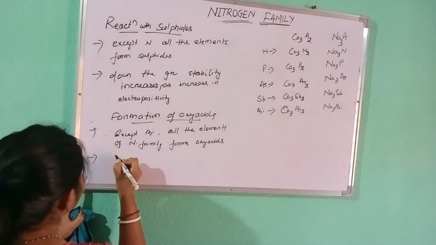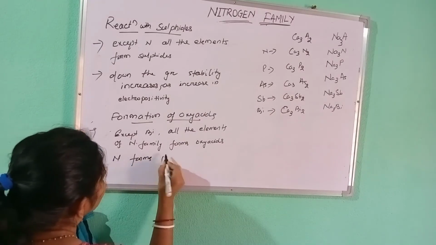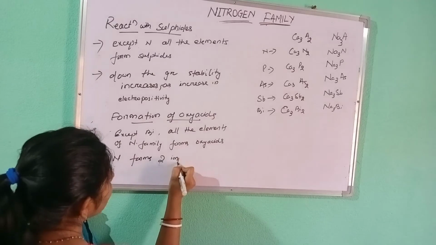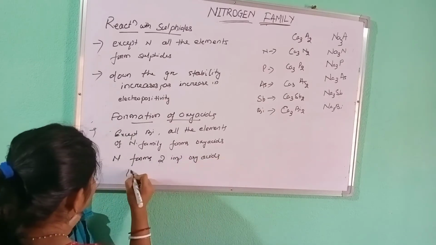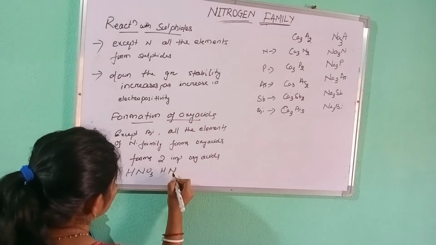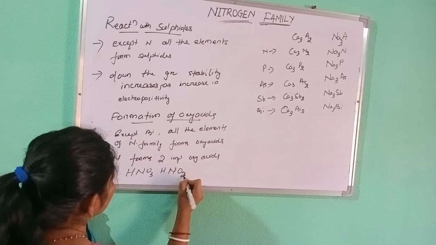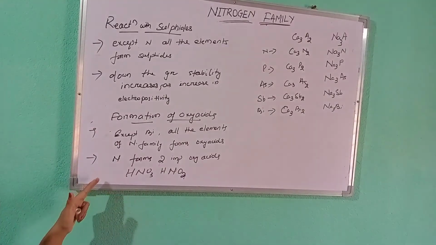Nitrogen forms 2 important oxyacids: nitric acid and nitrous acid, HNO3 and HNO2. These two are the important oxyacids formed by nitrogen.